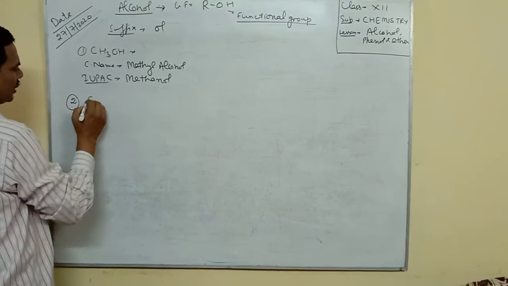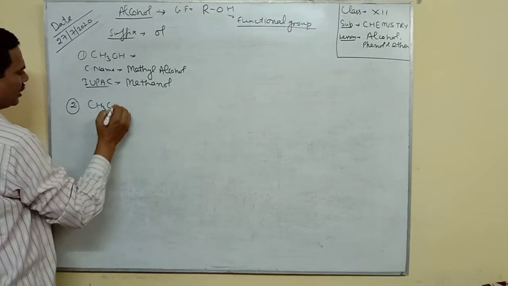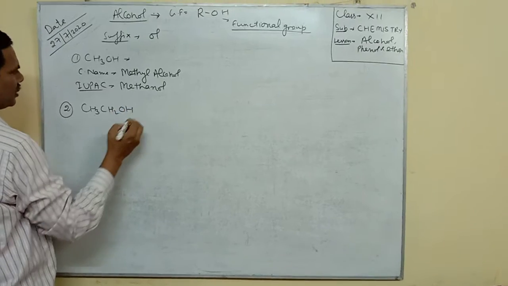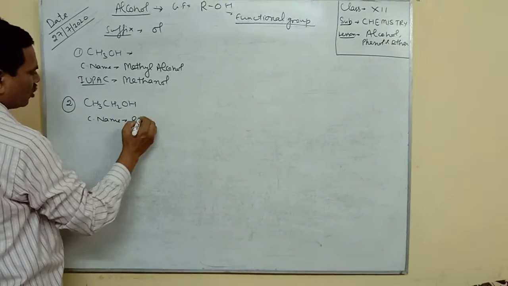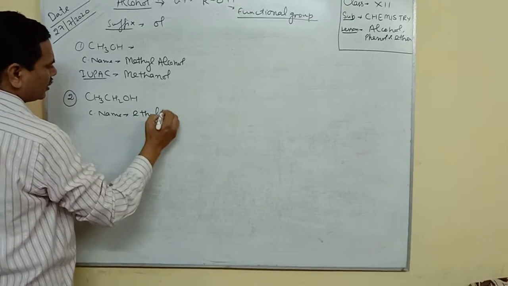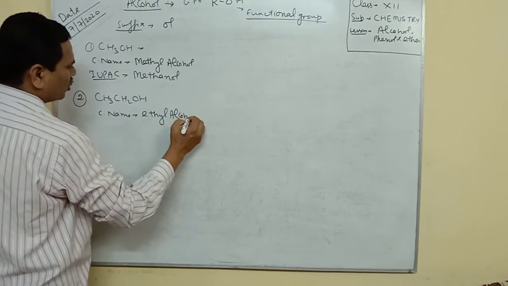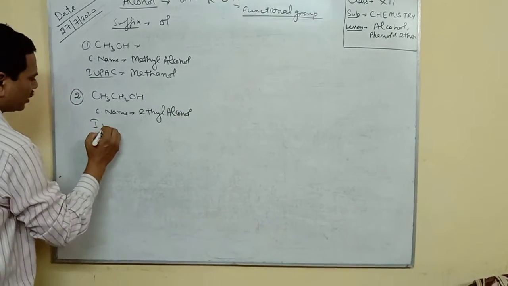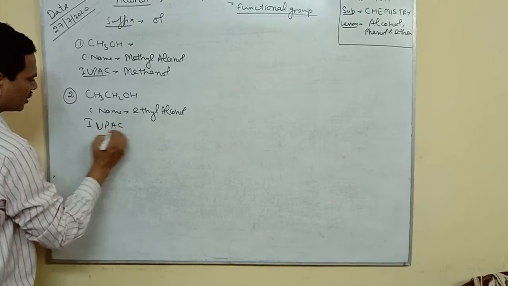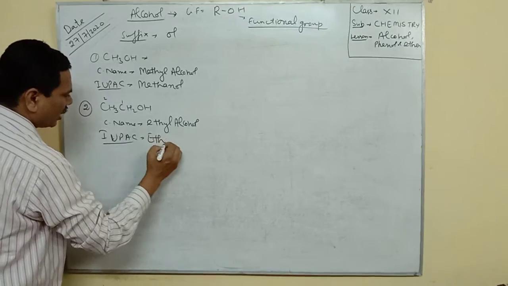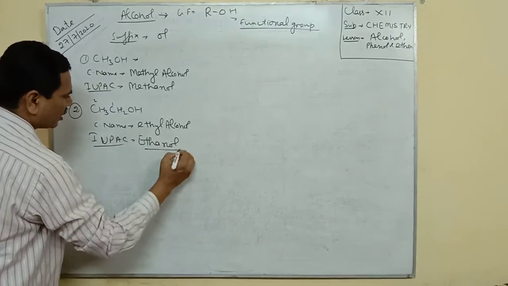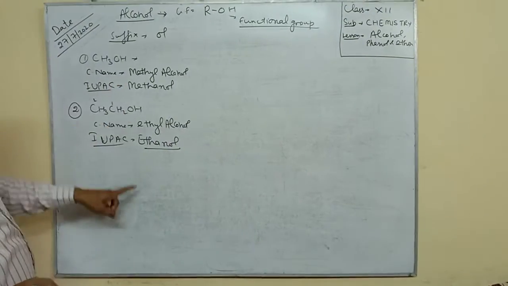And the second one is CH3CH2OH. Its common name is ethyl alcohol, while the IUPAC name of this compound is ethanol, as there are two carbon atoms in this compound.